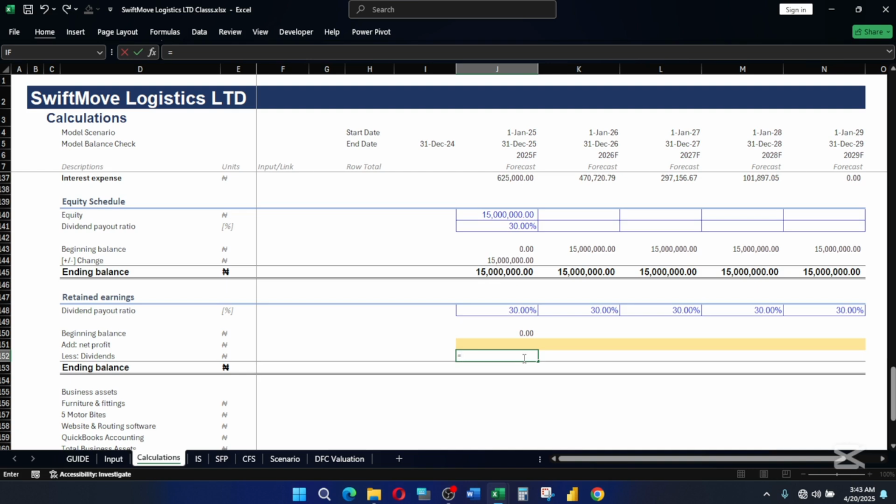You can say equals to, open bracket, if this is greater than 0, because we are trying to say if it is greater than 0, then multiply this by what? By the percentage, by 30%. Then you close the bracket. You can see that it's giving us nothing because there is no value here.